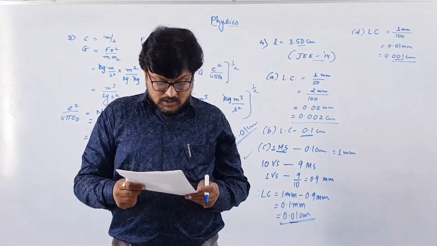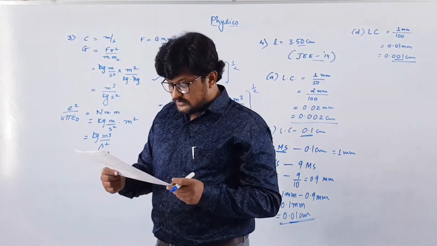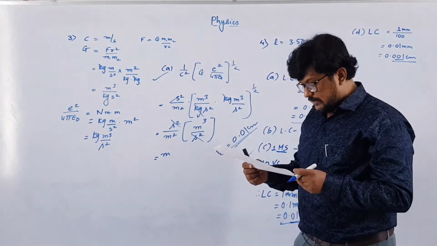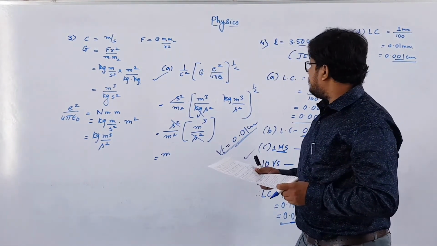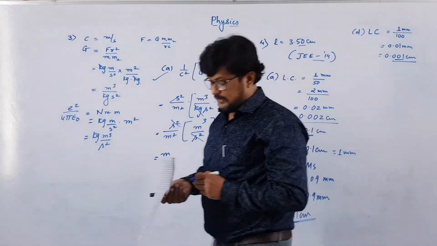Clear? Now the fifth one: the period of oscillation of a simple pendulum is T equals 2 pi under root L by g. Pause this video and copy this first.